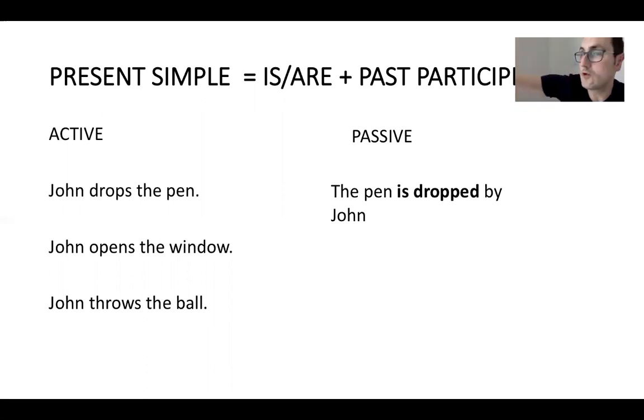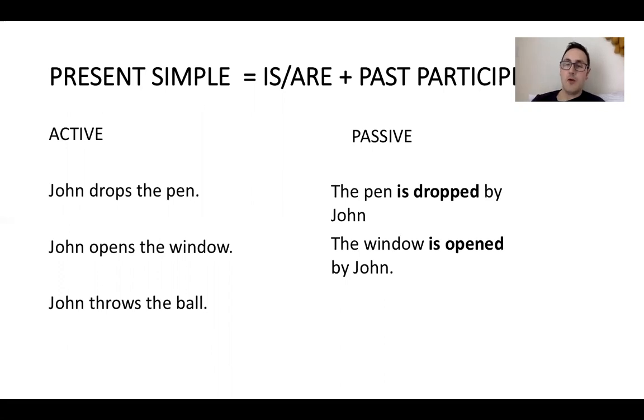Likewise, John opens the window. Okay. If the fact that the action is more important than me or the person or whoever did the action, it's going to be the window is opened, the verb to be, and the past participle by John. And then we have John throws the ball. Okay. In this case, I'm the important thing because I'm throwing the ball.